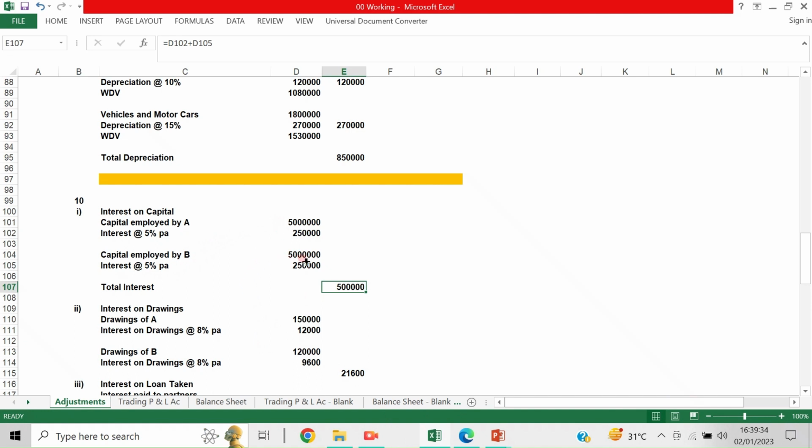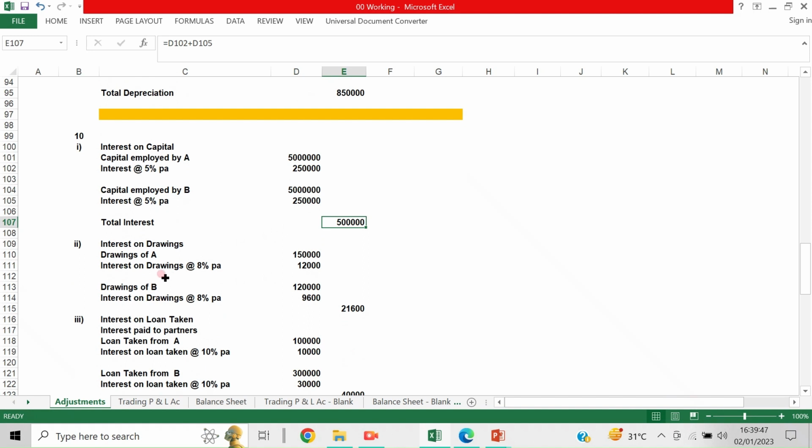partner's current or capital account, or if they are maintaining it on a capital account under the fluctuating method, it will be added to the capital, add interest on capital. Now interest on drawings. So just imagine the 10th point, second, interest on drawings.